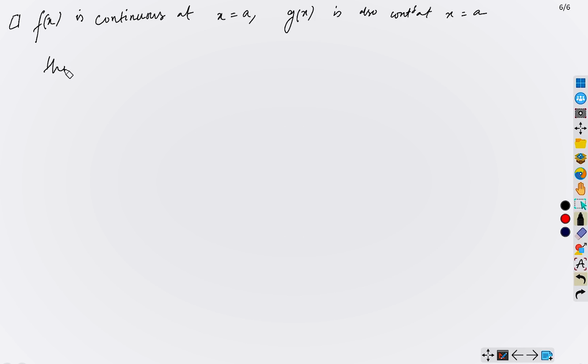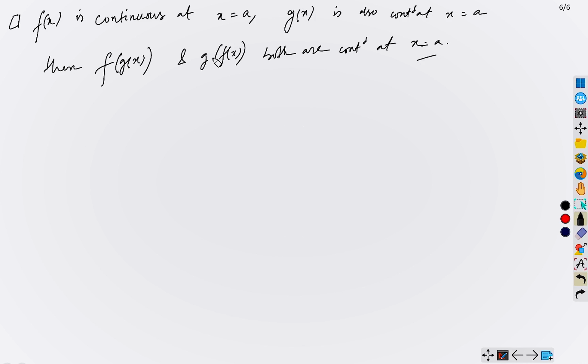Then, composite function, you know what a composite function is, right? We have learned this in the function chapter. Then this composite function theorem is saying that f of g of x and g of f of x both are continuous at x equals a. Okay, so this is the composite function theorem, and it has lots of applications.